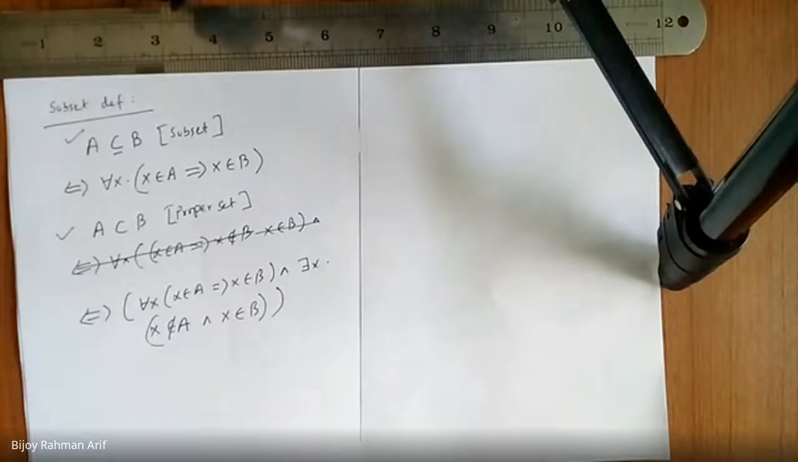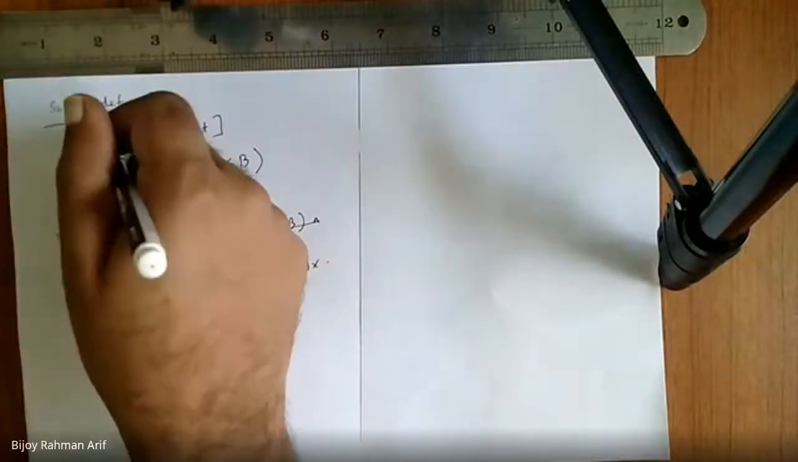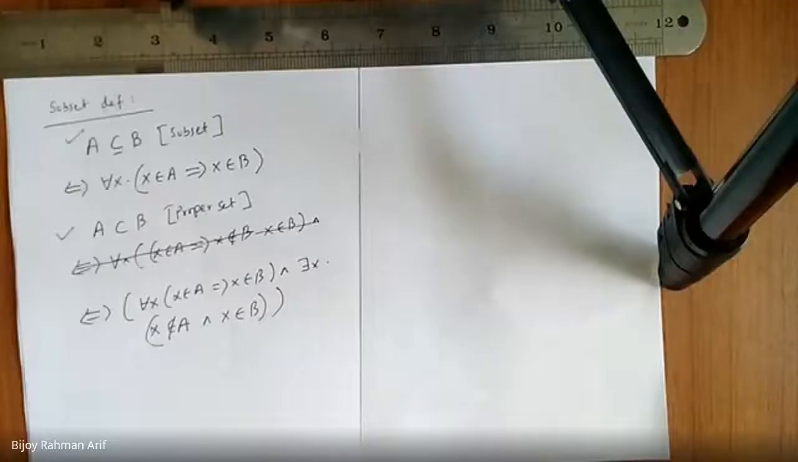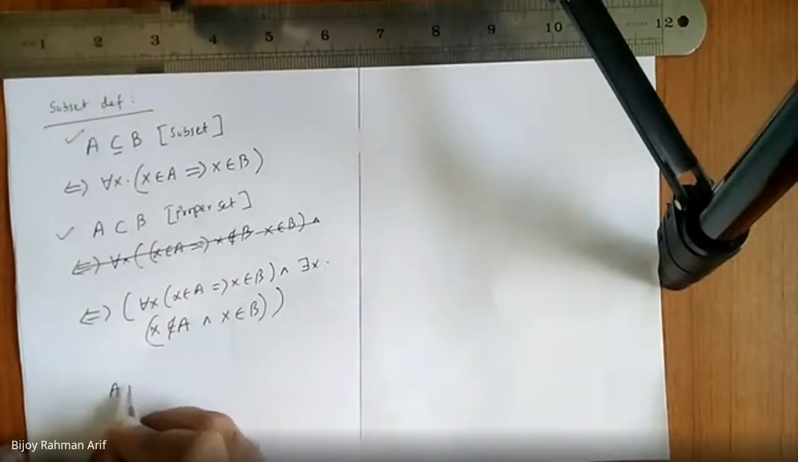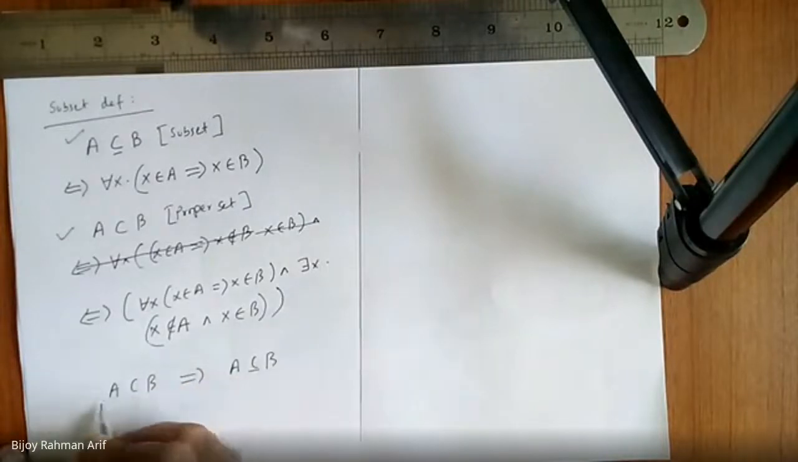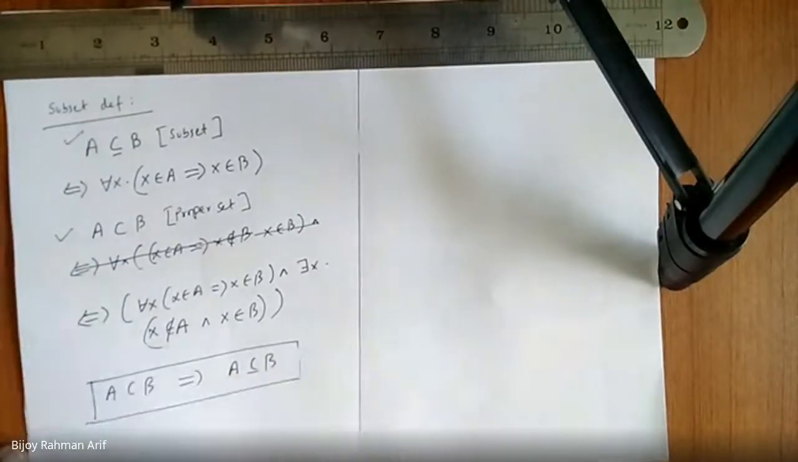But let's think again. Sir, will it not be the other way around? All subsets are proper subsets, but all proper subsets are not subsets. Yes, so that's why I'm asking you, how can you relate these two? No, all subsets are not proper subsets. So the relation will be like this: A proper subset B implies A subset B. Did you get it?